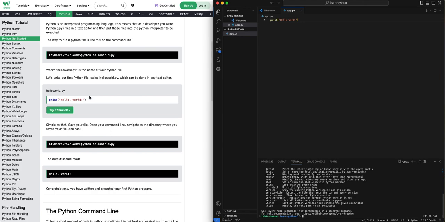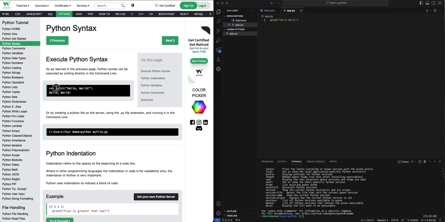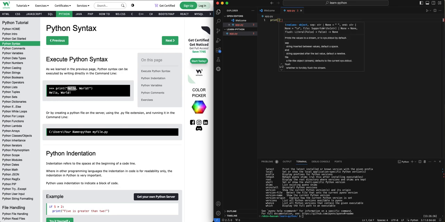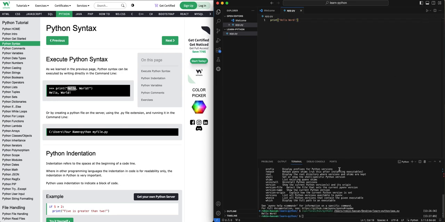Then in terms of syntax, as we saw, it's just print and Hello World pretty much. And you can use single quotes or double quotes, both will work. For testing, we can try it out. And here we go. It works.